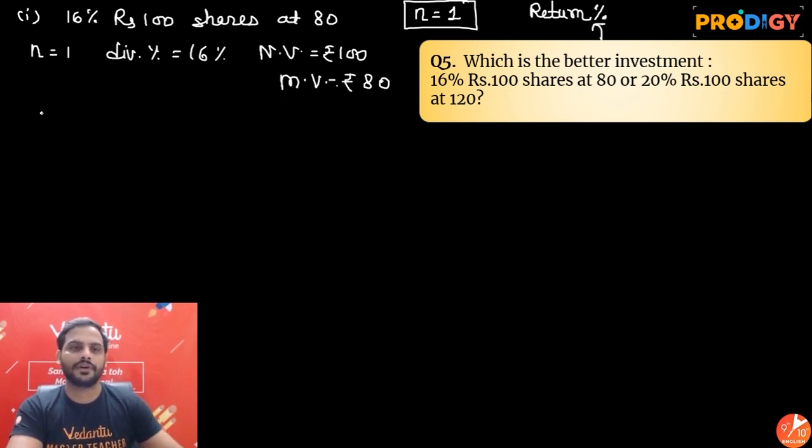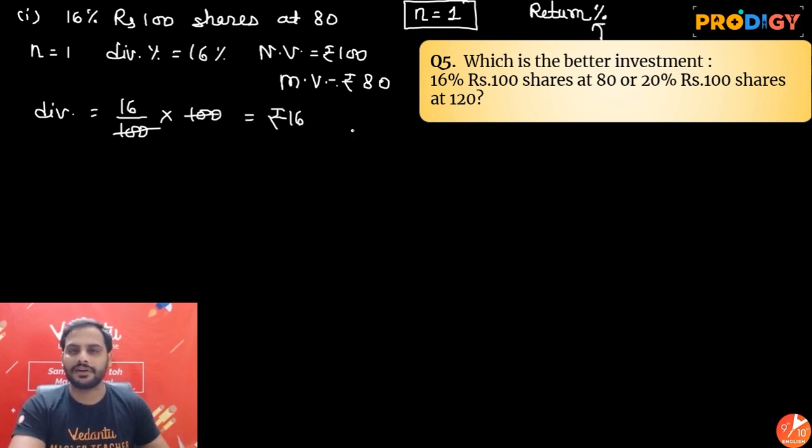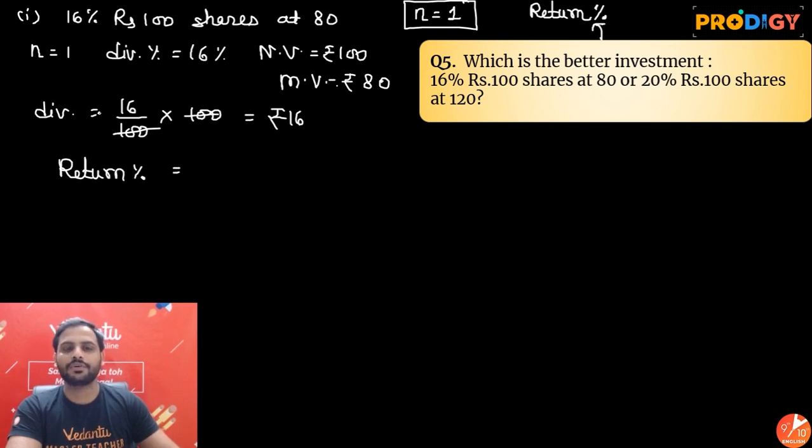So how much dividend are you going to get? It will be 16% of the nominal value. Since you have bought only one share, number of shares is equal to 1, so you are getting rupees 16 as dividend. Now let's look at the return percentage. Return percentage will be equal to total income, that is 16, divided by total investment. For only one share, total investment is number of shares into market value, which is 80, into 100.